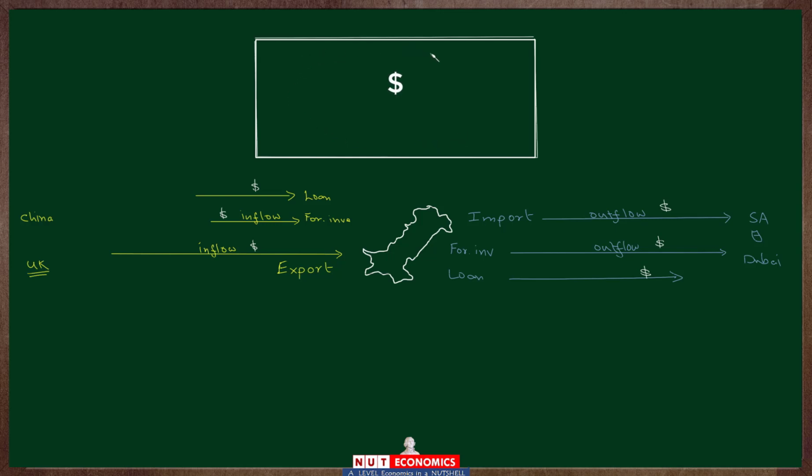They report all of that in sort of a bank statement of a country, reporting the inflows and outflows of dollars from a country throughout the year. This is what is known as the country's balance of payments account.